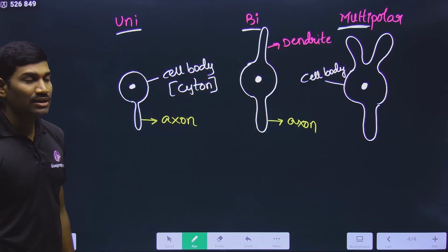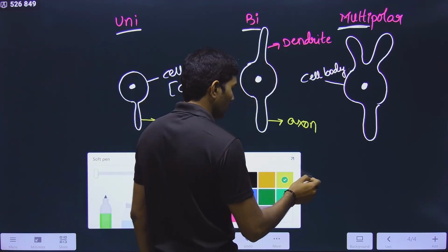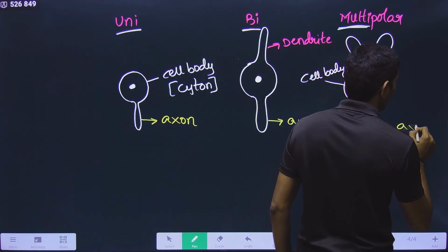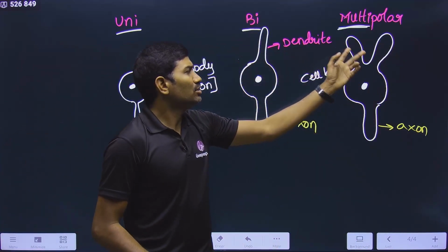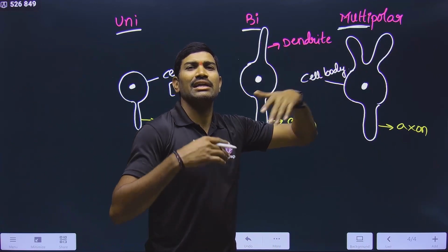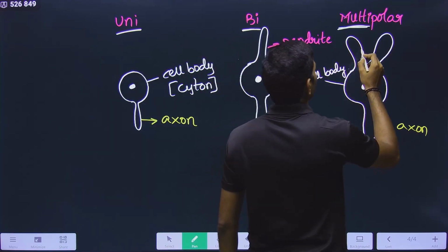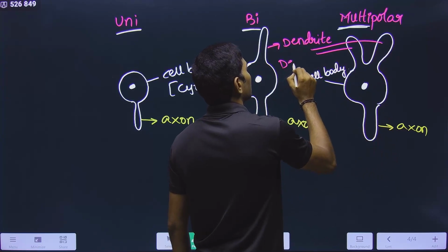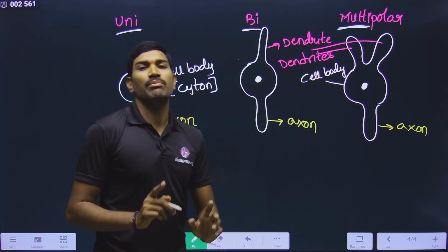Now what about the multipolar? In the multipolar, one is axon, and the remaining all, it may be 2, 3, 4, 5, 6, 7, 8, any number, will be dendrites. I am writing the plural, dendrites. This is what the basic concept is.